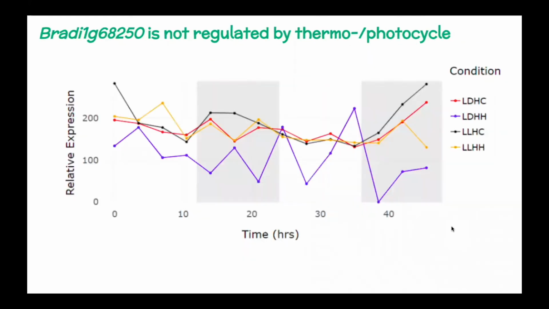So when we looked at the thermocycler data for our gene, we saw that there was just absolutely no correlation between the relative expression of the gene and either the thermal or the photo conditions. So clearly light and dark or hot and cold conditions are unrelated to the expression of the gene EBH. So we were able to effectively rule out circadian rhythm regulation as a possible function of the gene.